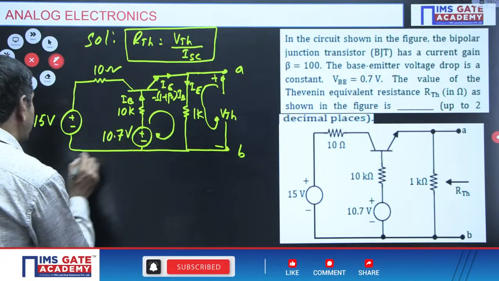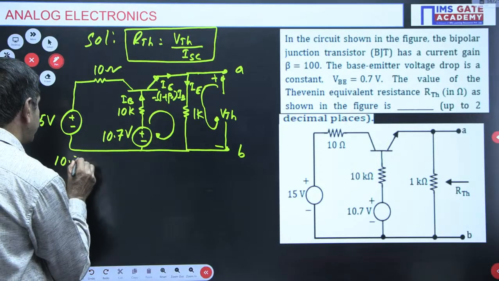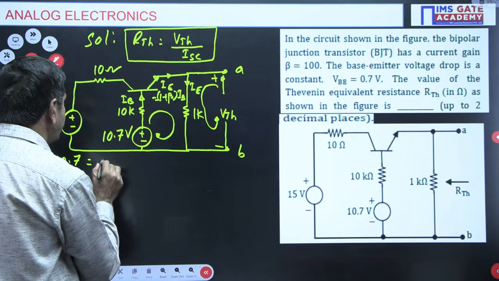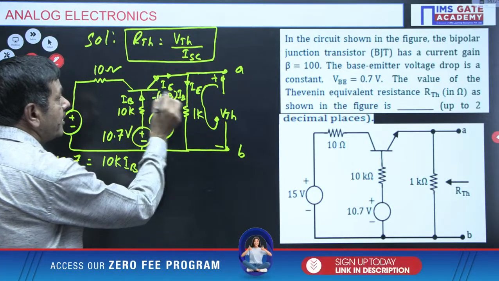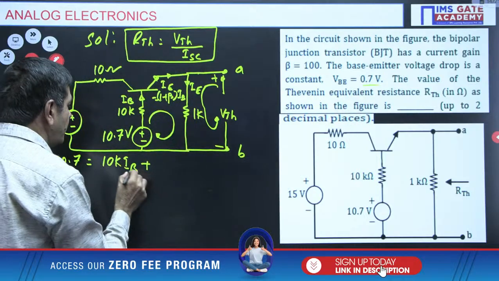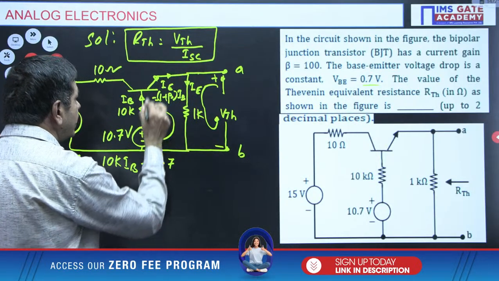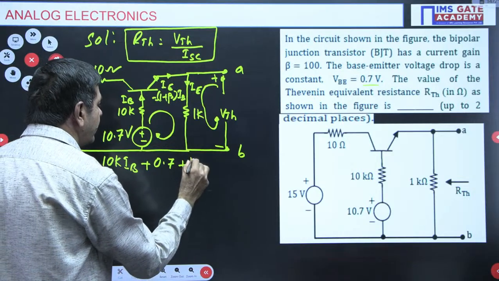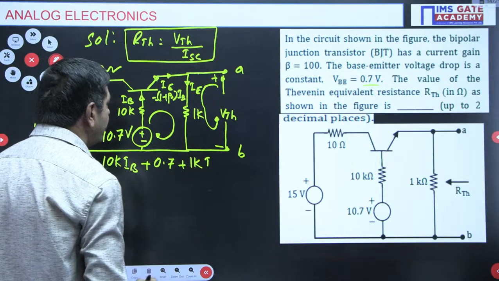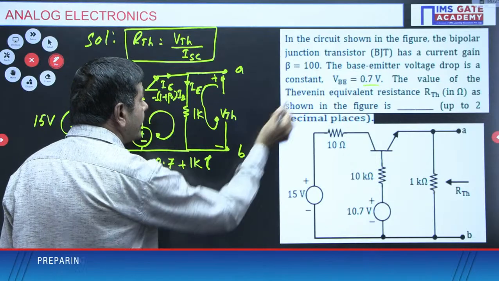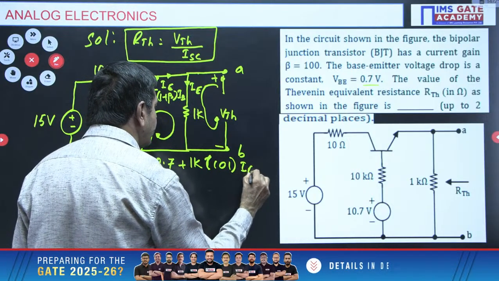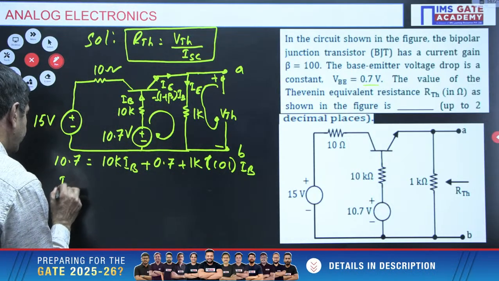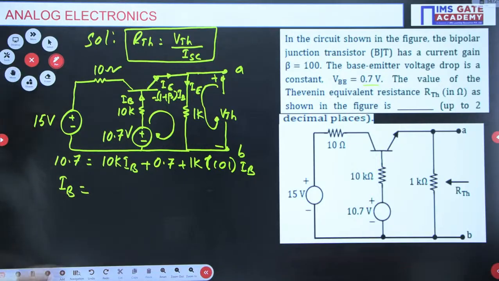If I apply the KVL, 10.7 volts equals 10K into IB, plus the base to emitter voltage, which is given as 0.7 volts, plus 1K into (1 plus beta) IB. Beta is 100, so 101 into IB I can write. My aim is to find IB here. What IB is possible? 10.7 minus 0.7, I will get 10.